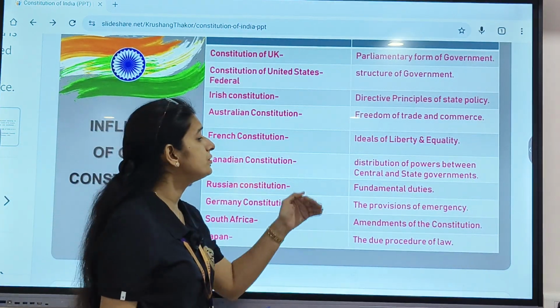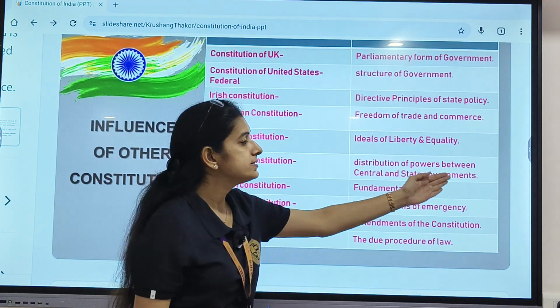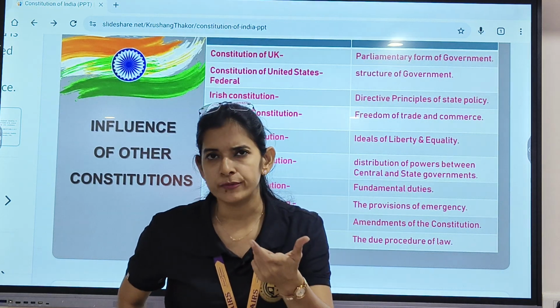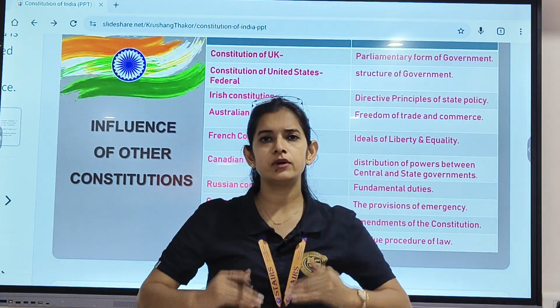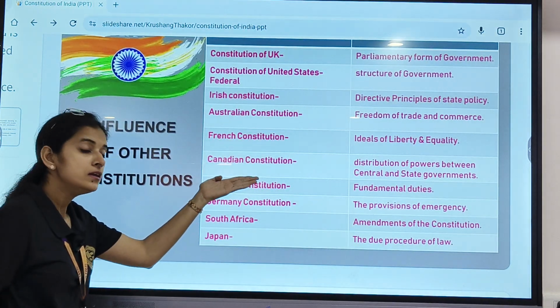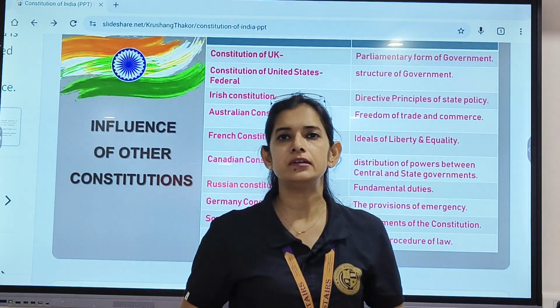From the Canadian Constitution, they took that the powers should be divided into central and state government. We can also call it the federal form of government, right? So federalism, the concept of federalism, was taken from the Canadian Constitution. From the Russian Constitution, we took fundamental duties.